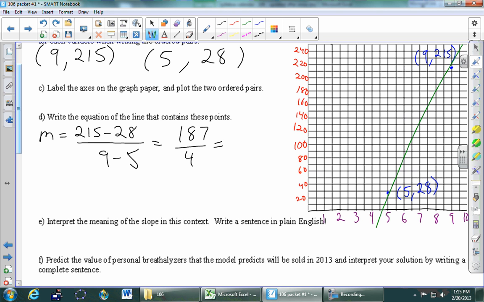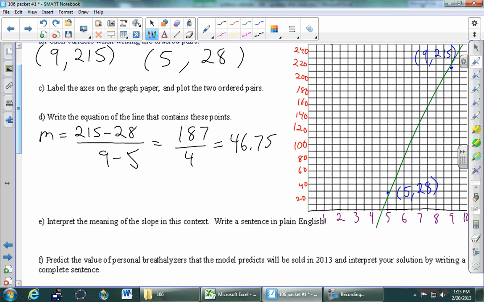It's okay to switch them, but if you switch, then you better have switched both. So then you had a negative upstairs and downstairs? Yeah. So we can just do the division on the calculator. We'll get a decimal here. Okay, so that's the slope, 46.75.